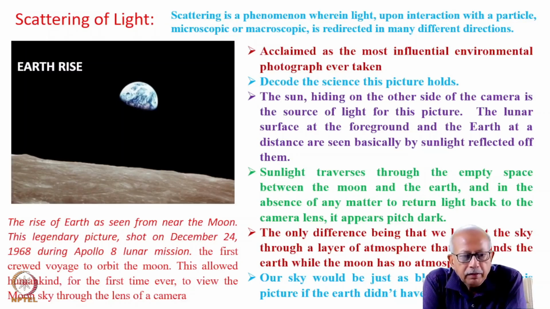Let us now gain an elementary introduction on the scattering of light.